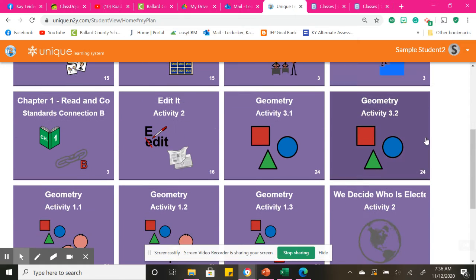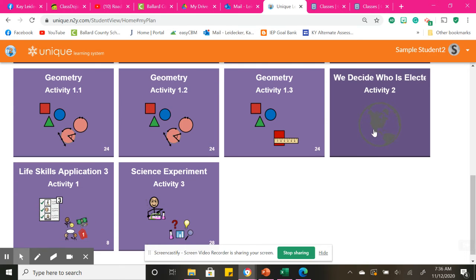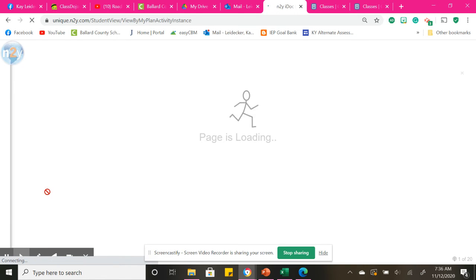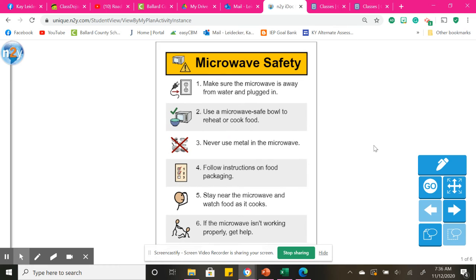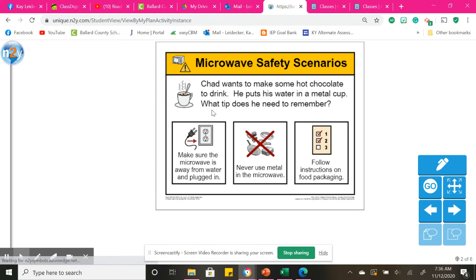For math, you have different geometry boxes to work through. Let me know if you need help with any of these. And then for social studies, here is We Decide Who Is Elected. This is just a little reading and then some comprehension questions at the end. So have it read to you. Life skills application is the do's and don'ts of microwaving. So read through these. Remember to click on it and it will read it to you.